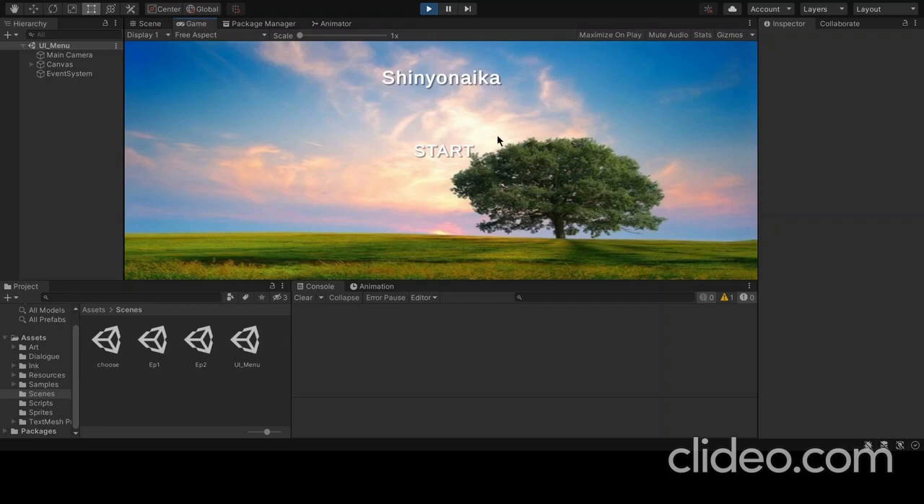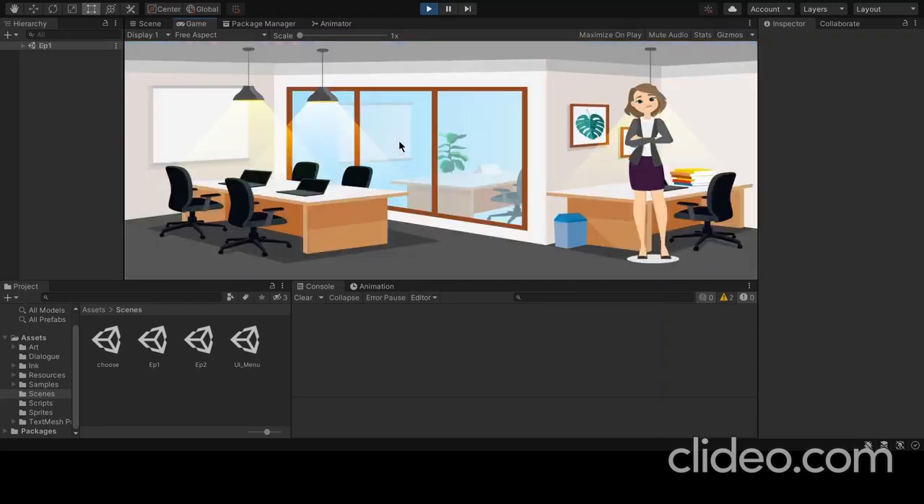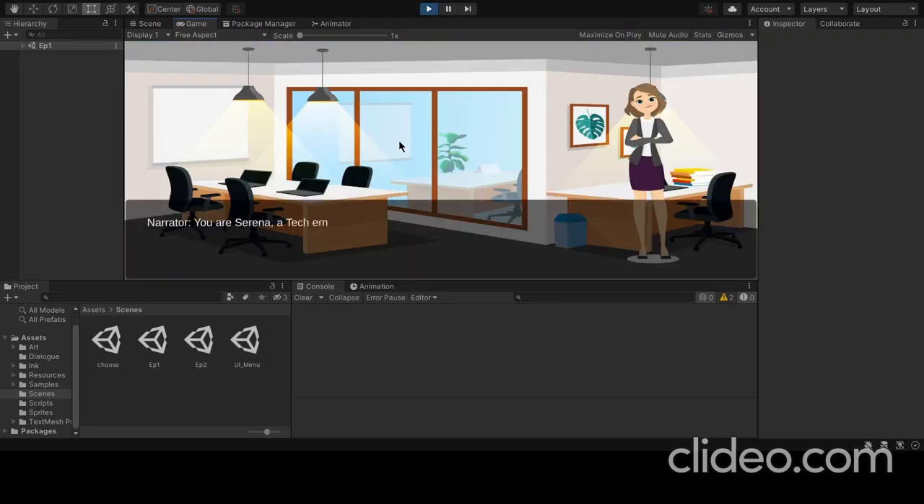So let's start. For example, I go inside, I press start. So I get the option: what is the discomfort you think you have? I have four options: loneliness, addiction, procrastination, and anxiety. For example, if I take procrastination, I get a scenario that, for example, you are Serena, a tech employee. You have a meeting at 1:30 p.m. So you have to present your work, and the time right now is 8:30.